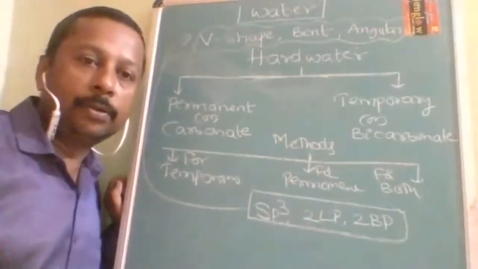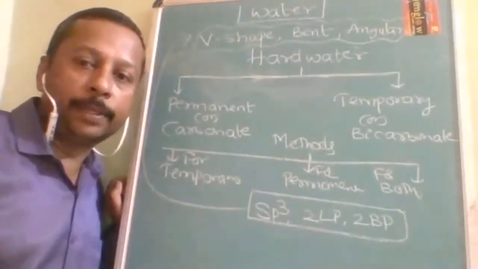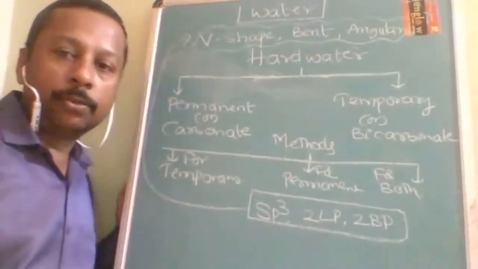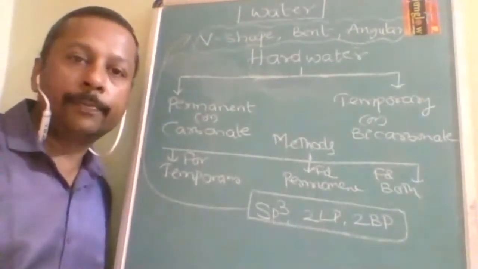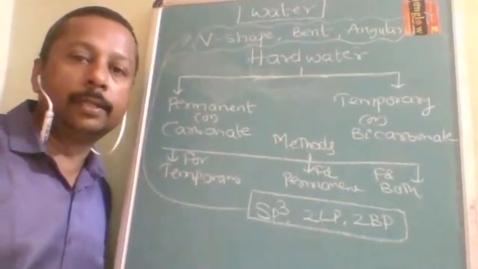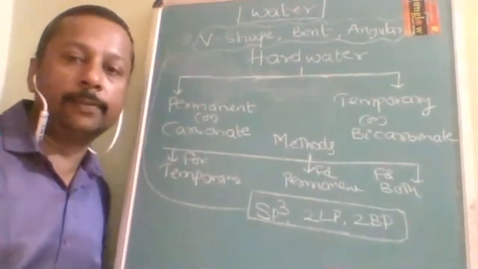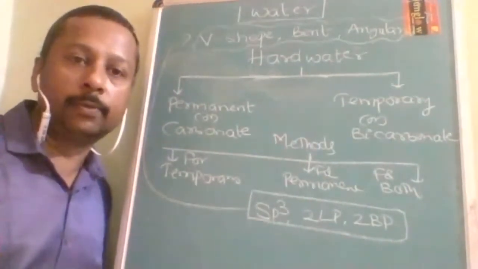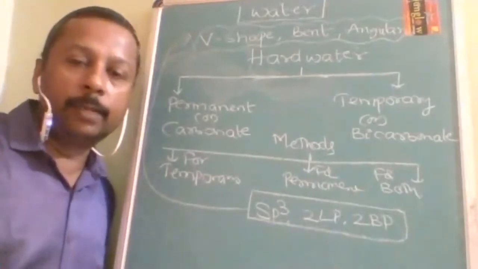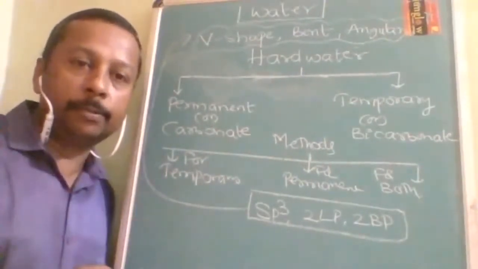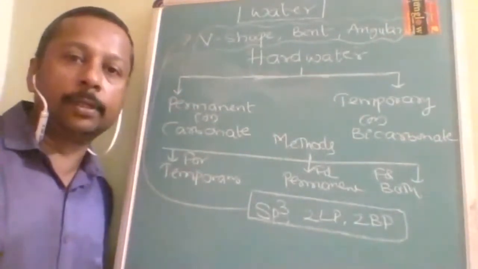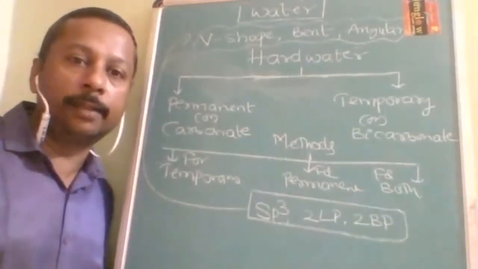If soap is not able to dissolve and is precipitated, then it is called hard water. It is not able to produce lather, and it forms scum, a precipitate. That is the definition of hard water.